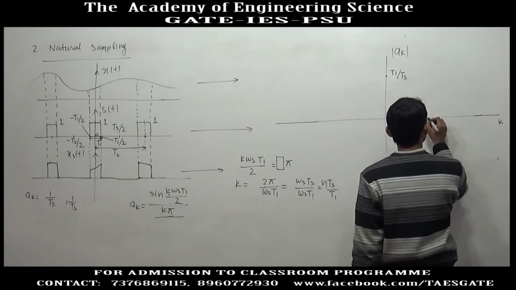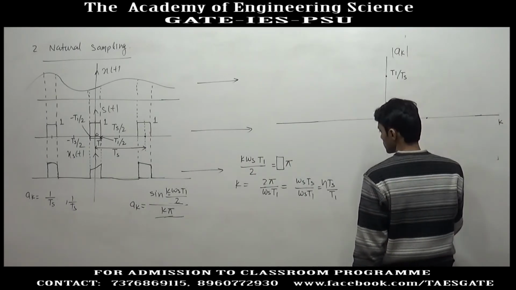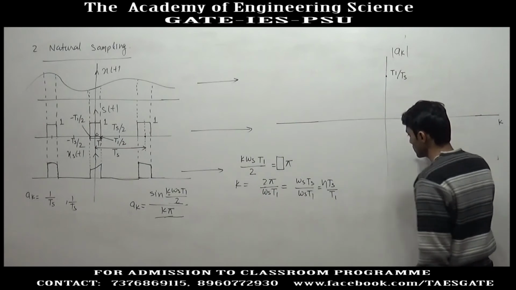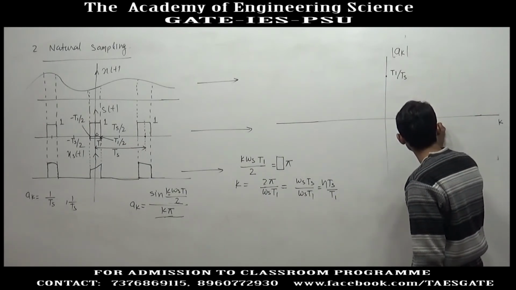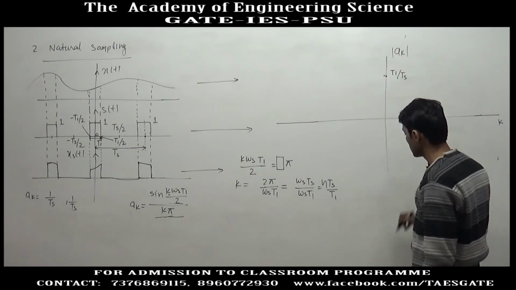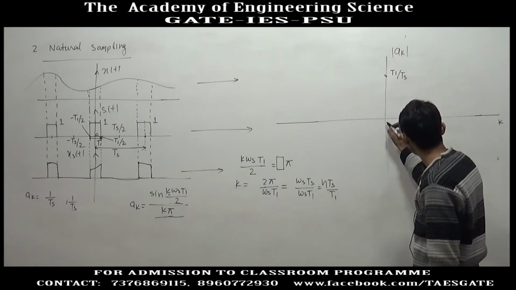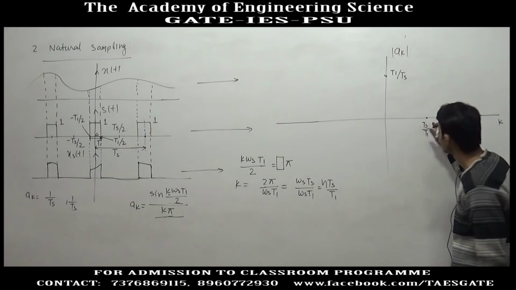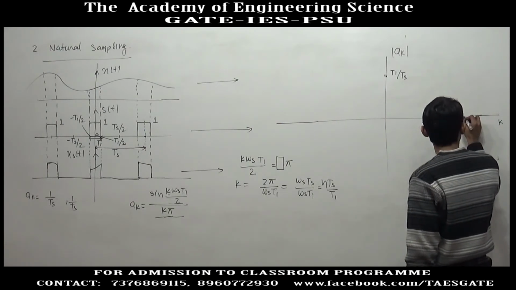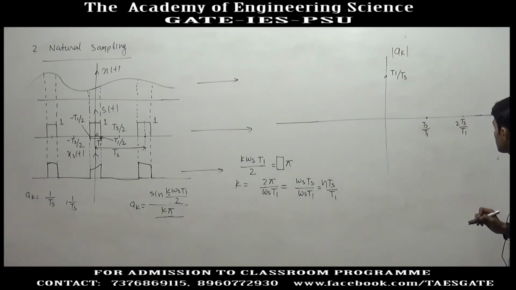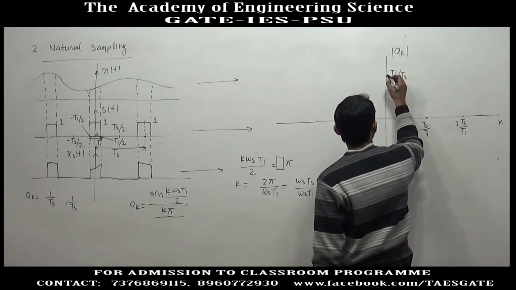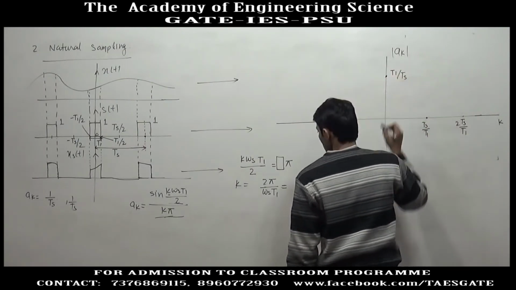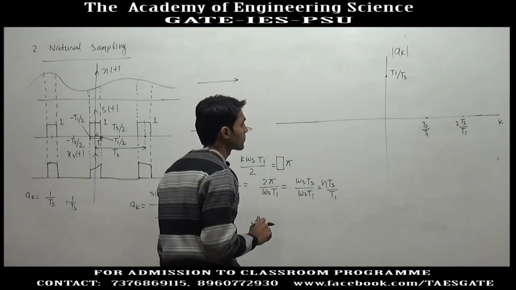So suppose this is the first value, Ts by T1. Then 2 Ts by T1 will have the same distance as the distance from the origin to the first Ts by T1. So the second zero will be at 2 Ts by T1, and this is the value of ak for k equal to 0.